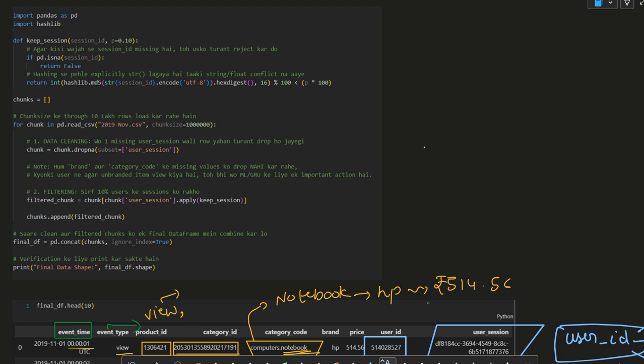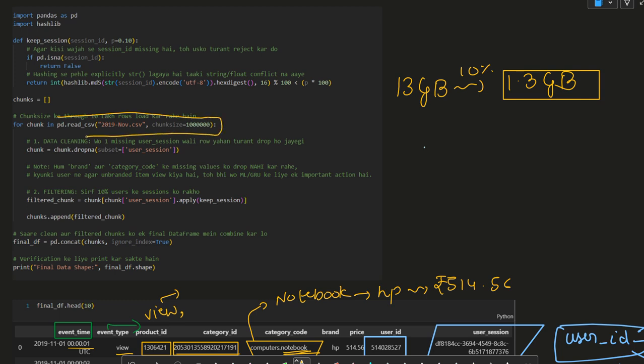Now we are talking about how we managed to incorporate such a big data set. The data set was roughly 13 GB. We just took 10% of it, which is 1.3 GB. So what we did is, we first uploaded the data in chunks.